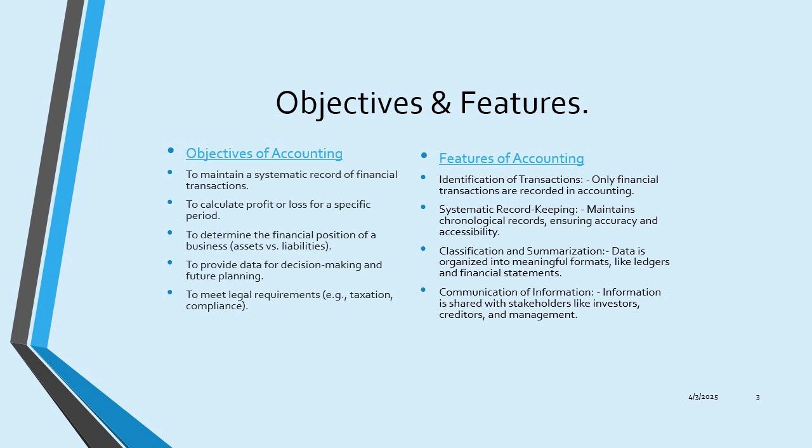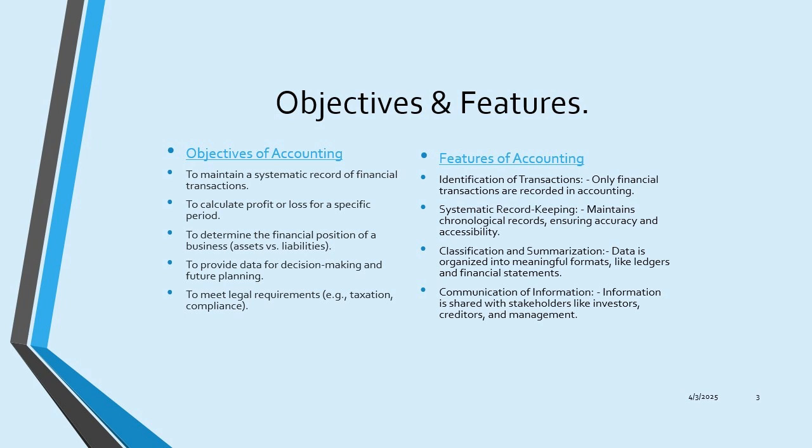Next are the objectives and features. The objectives are to maintain a systematic record of financial transactions, to calculate profit or loss for a specific period, meaning the specific accounting period, for example 1 year, and we have to calculate the profit and loss for that accounting year. Next is to determine the financial position of a business as assets versus liabilities, to provide data for decision making and future planning, and also to meet legal requirements like taxation, compliance, etc.